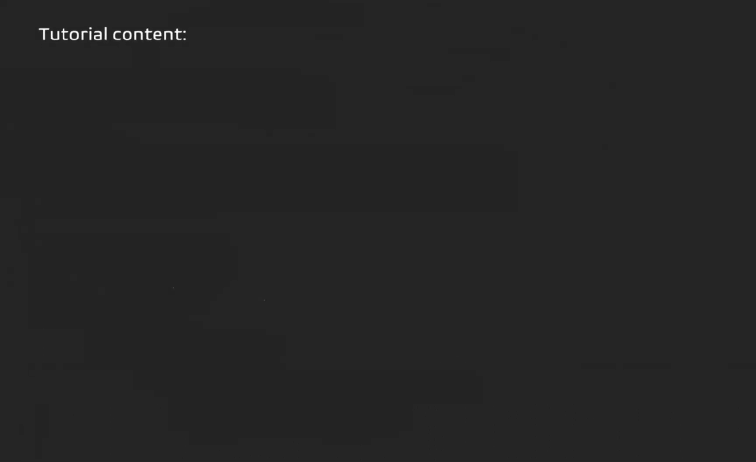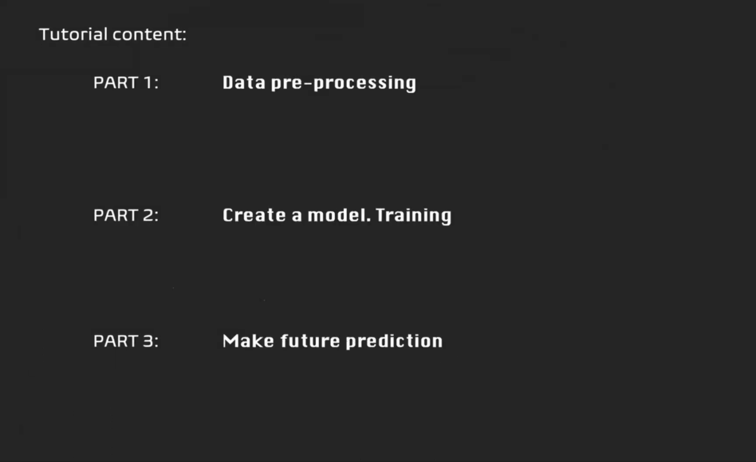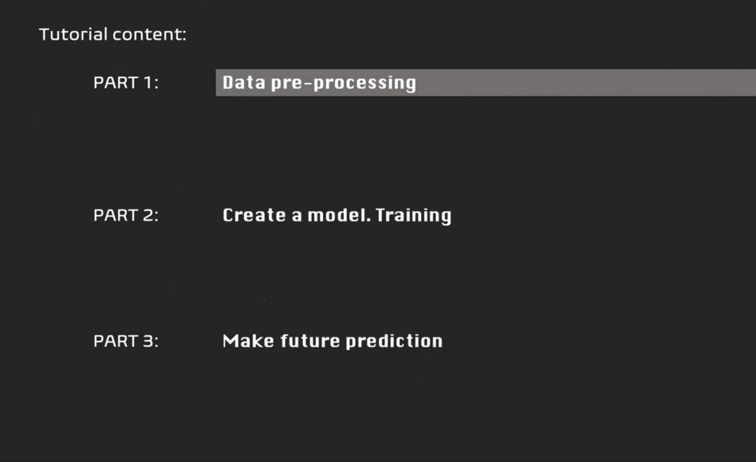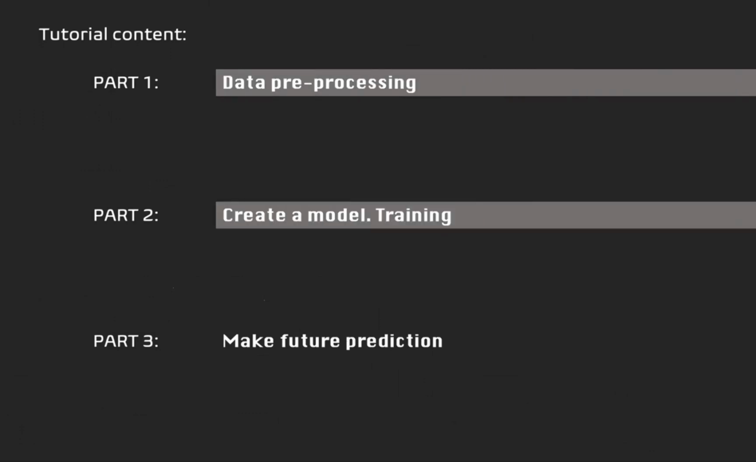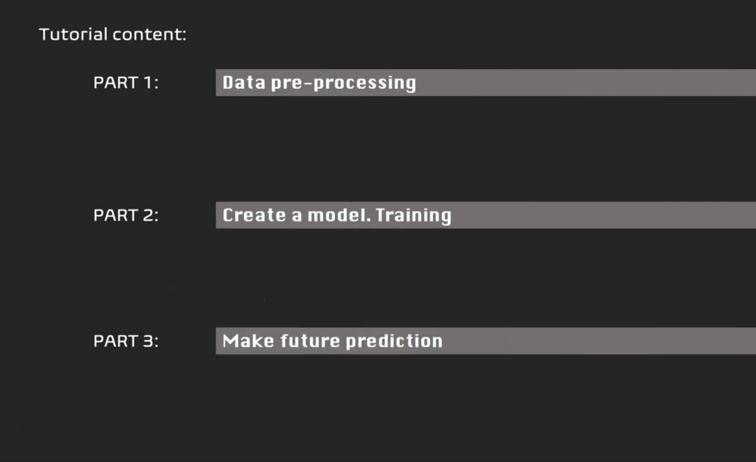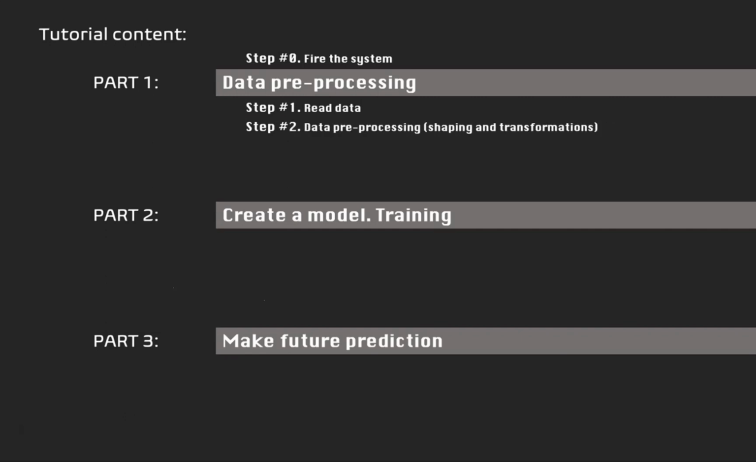This video has 3 parts. Part number 1 is data pre-processing. Part number 2 is create a model and train it. Part number 3 is make future predictions. Part number 1 consists of 3 steps. Step number 0, fire the system, where we import all basic Python libraries for starting with the data. Step number 1 is read the data. Step number 2 is data pre-processing, which is the shaping and transformation of data.